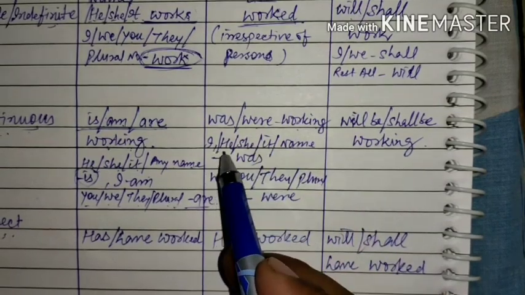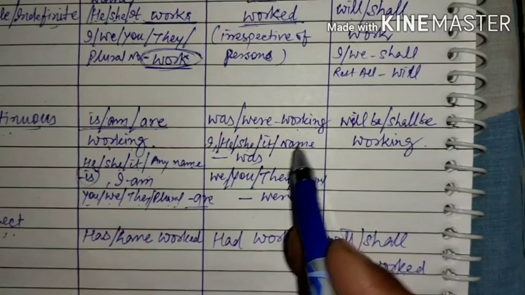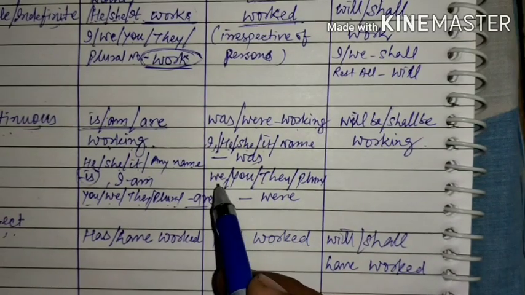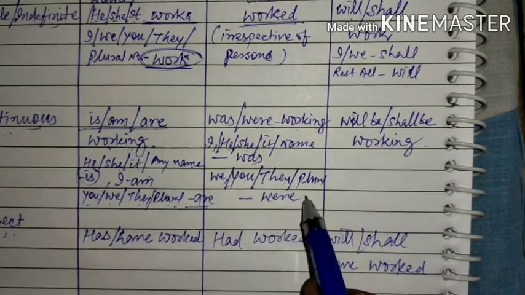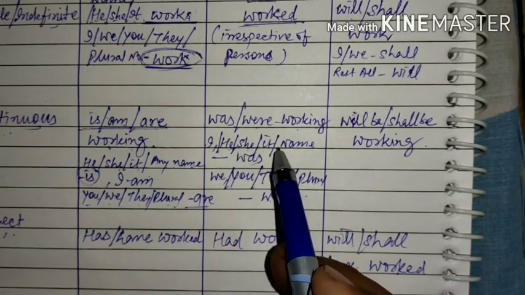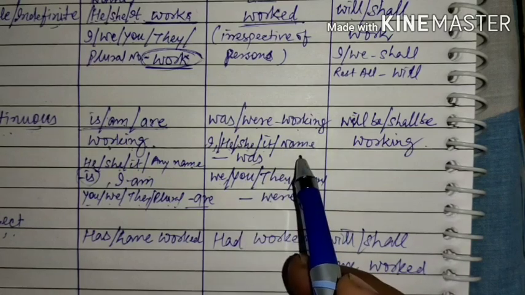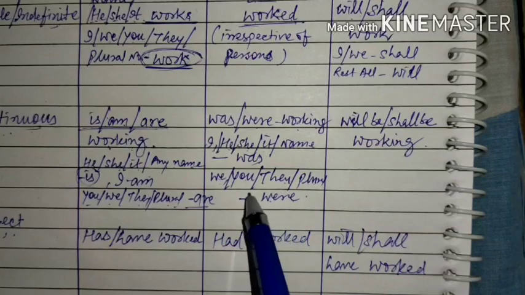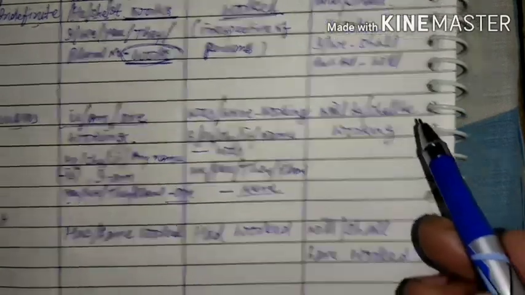With the persons he, she, it, and any name, was is used, and with others were is used. Okay, we, you, they, and any plural number. For example, I was working, he was working, she was working, it was working, Mohan was working. We were working, you were working, they, and likewise they will be followed by were.